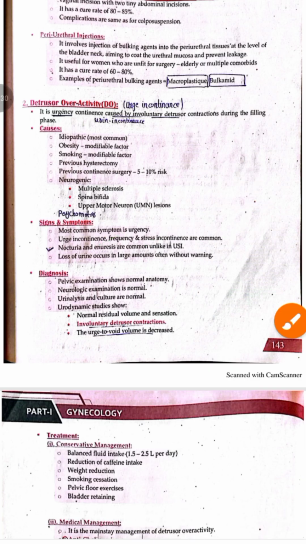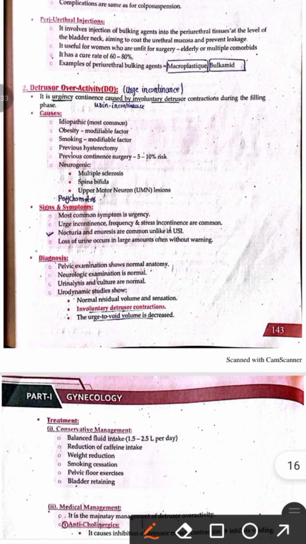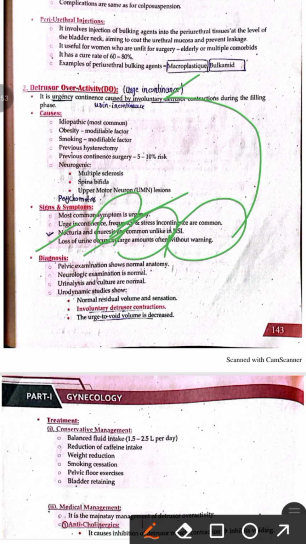And similarly, nocturia and enuresis are also common in patients of urge incontinence. Nocturia means the need to urinate during nighttime, and enuresis is loss of urine during sleep. Both of these are common in urge incontinence. In urge incontinence, there is a loss of urine in large amounts without any warning sign.